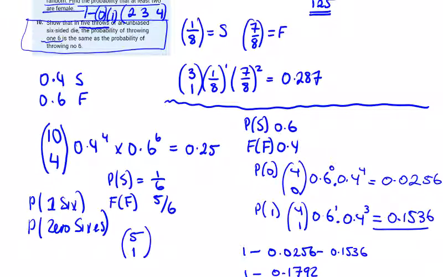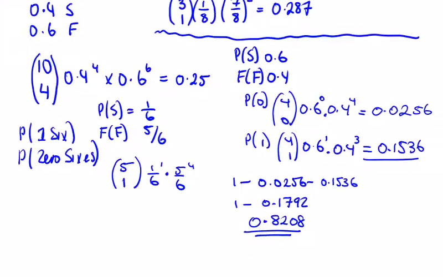So 5 choose 1 by success 1 over 6 to the power of 1 by the probability of failure 5 over 6 to the power of 4. So that's 5 times 5 to the power of 4, be careful here, over 6 to the power of 5. It looks like 5 to the power of 5 over 6 to the power of 5.